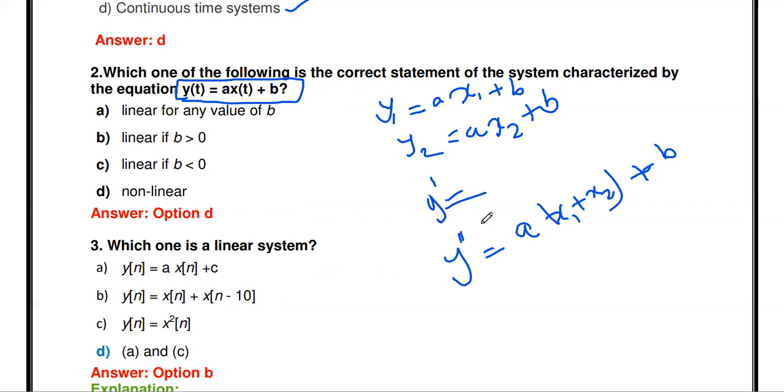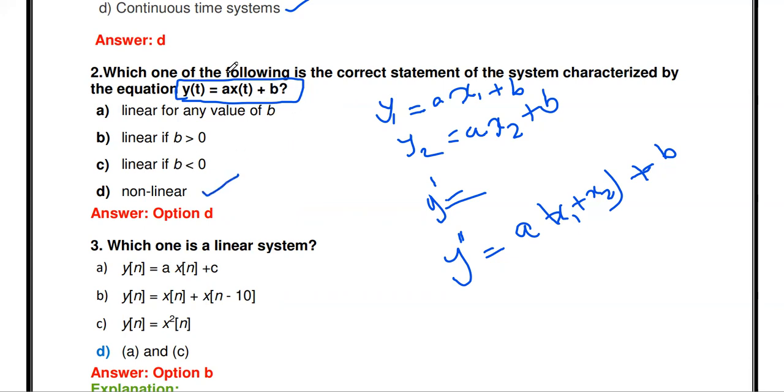So these two equations are not equal. So that's why the system is said to be non-linear. Okay, so you see the conditions: linear for any value of b, linear if b greater than 0, linear if b less than 0, non-linear. So non-linear is the thing.